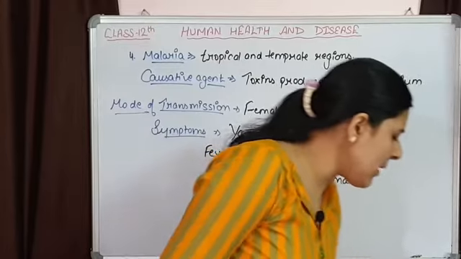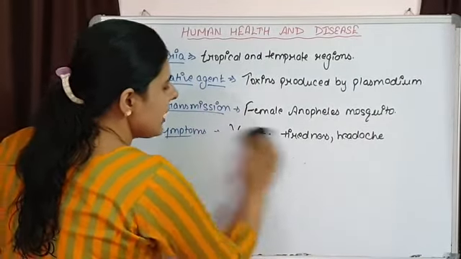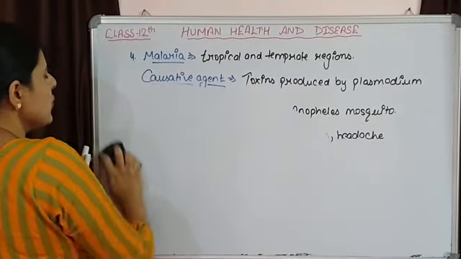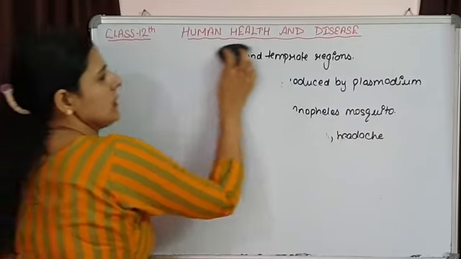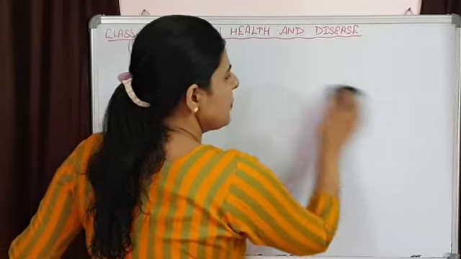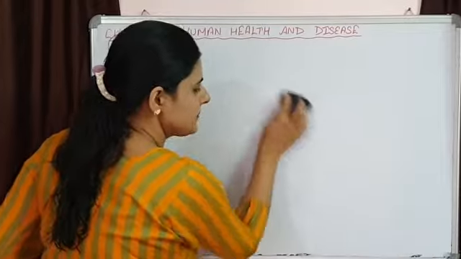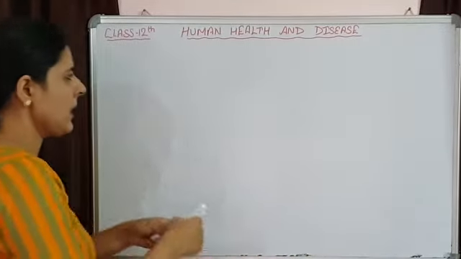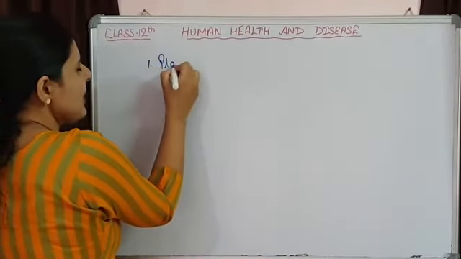Now if we talk about the species of plasmodium, we are having 4 species of plasmodium that is going to show different type of malaria. One is Plasmodium vivax.